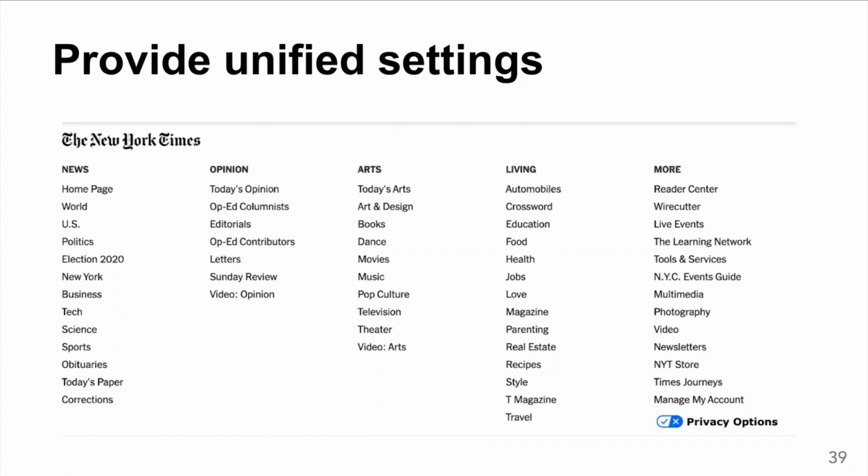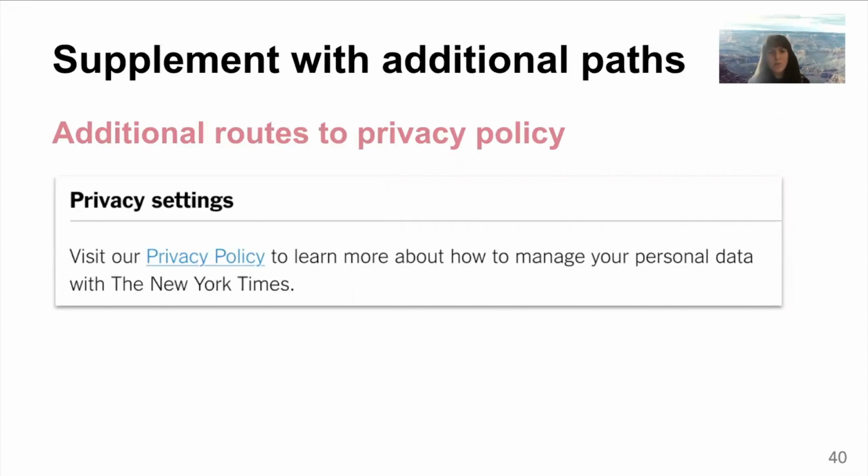Here we have a mock-up of a privacy options button that we've tested that is designed to convey the idea of choice and to serve as a central location for all privacy-related choices. Ideally, this might also lead to a dashboard that could interface with automated tools to allow users to control privacy settings across multiple sites.